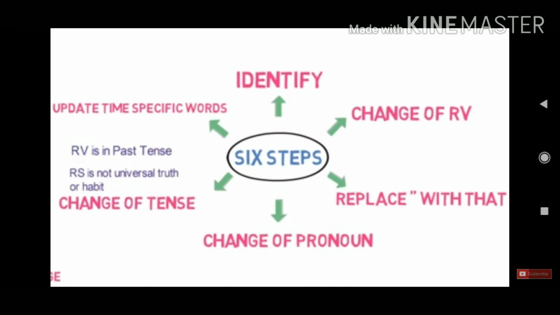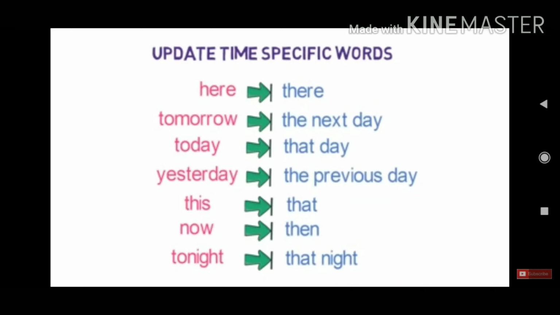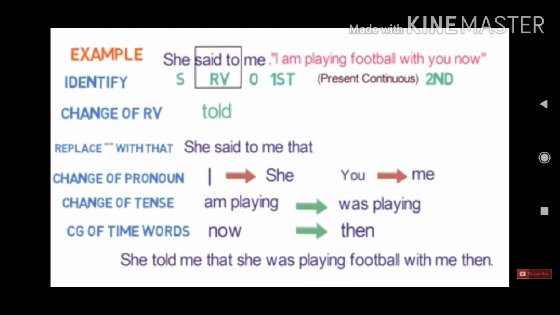Now we will discuss the last one, that is update time specific words. For example, now will change into then, here will change into there, tomorrow will be changed into the next day, today will be changed into that day, yesterday into the previous day, etc. Now, children, one example is here for you.